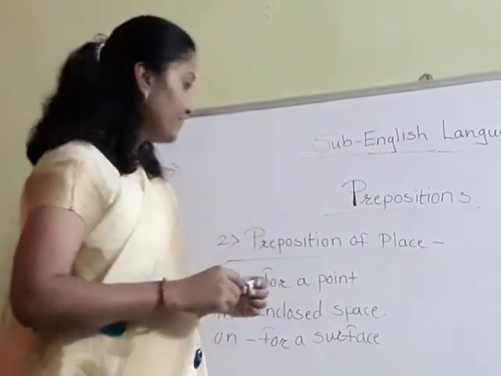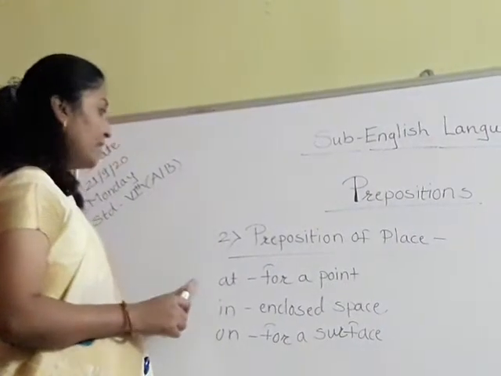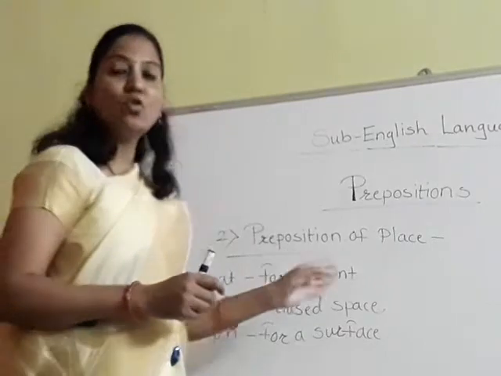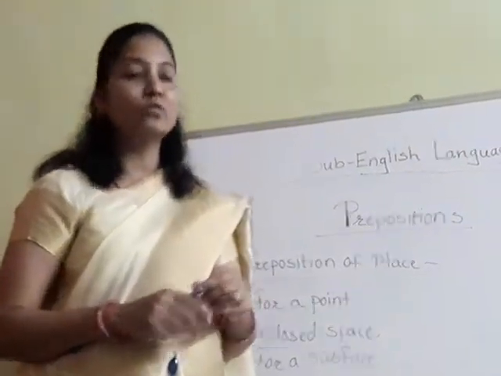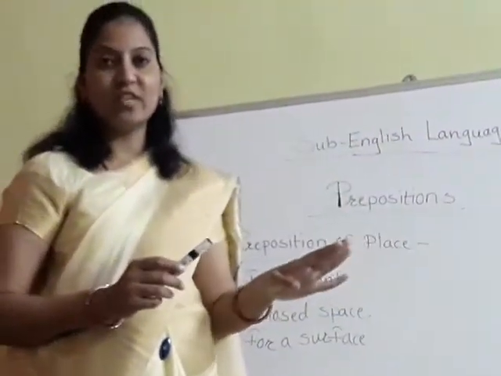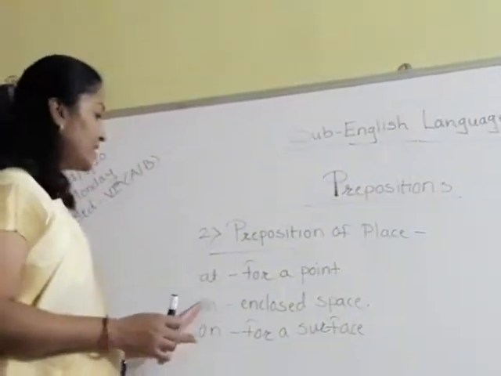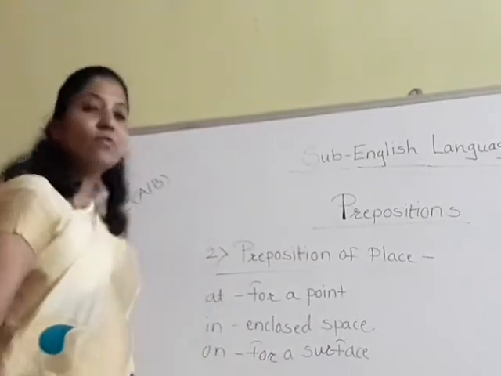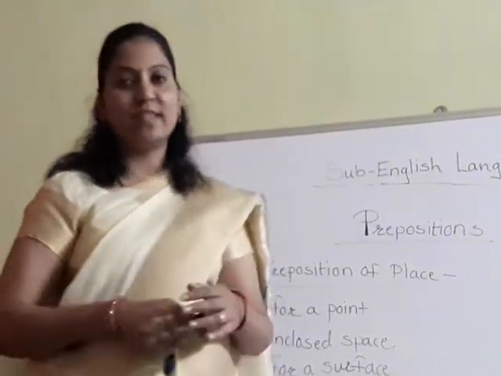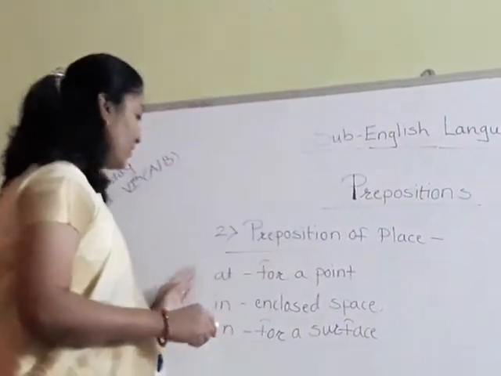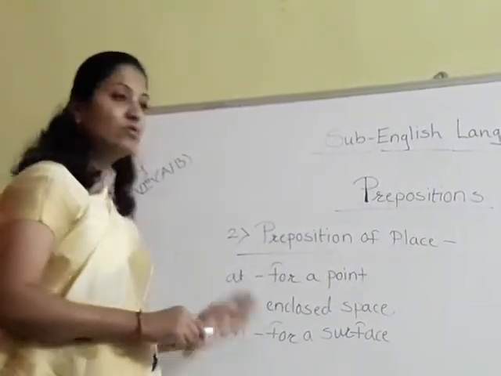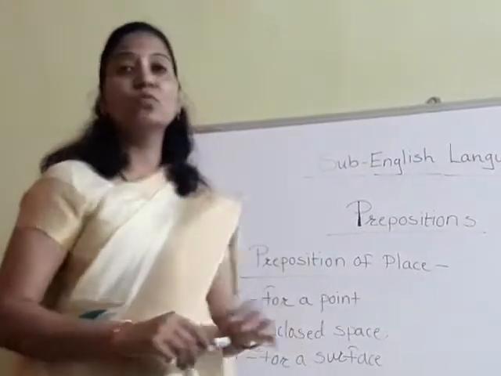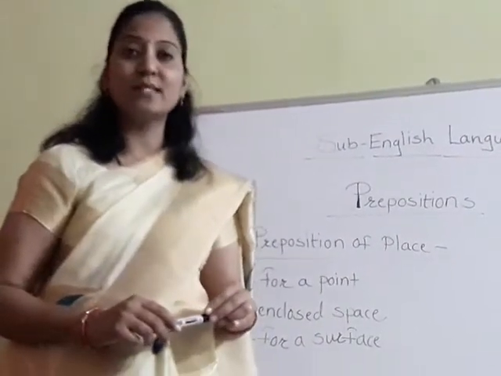So students, at is used to point out a particular thing. In is used for an enclosed space, and on is used for showing a surface. So all these three words are also used as prepositions of place.